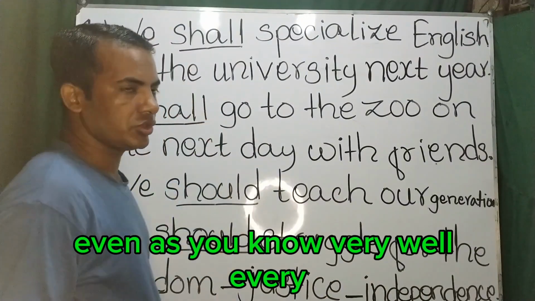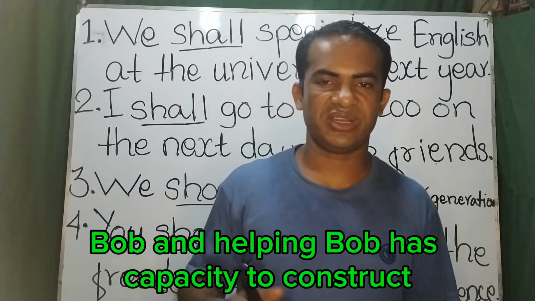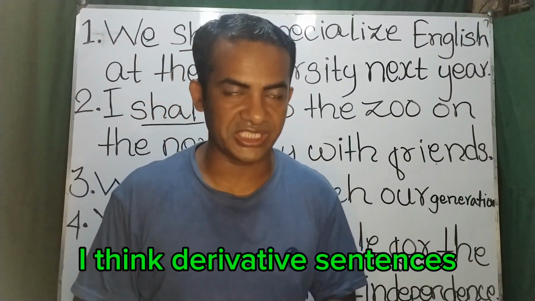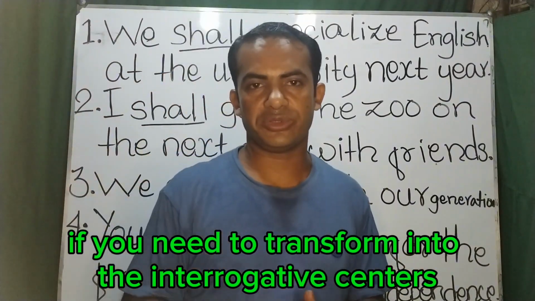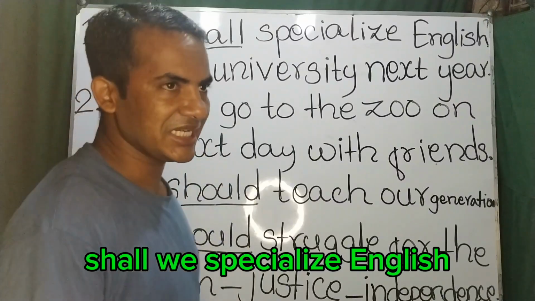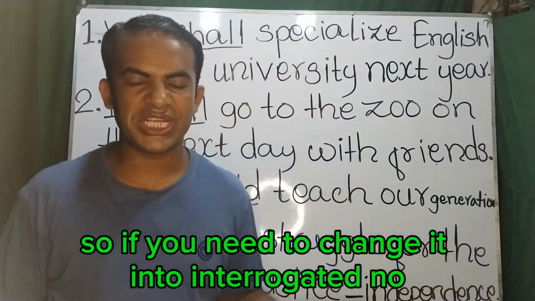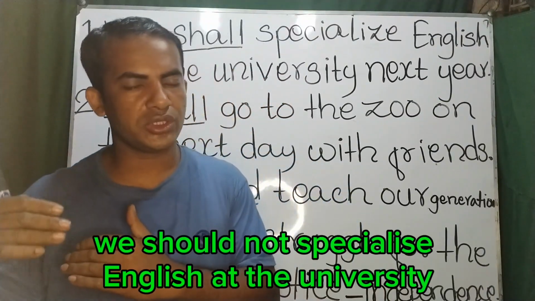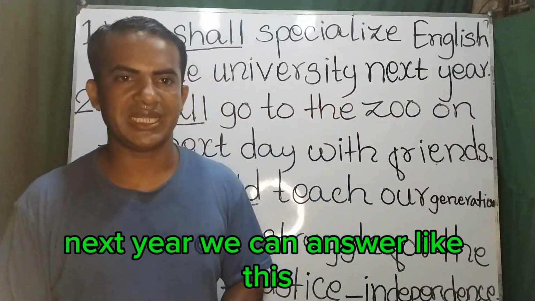As you know very well, every modal verb and helping verb has the capacity to construct interrogative sentences. If you need to transform it into an interrogative sentence, we can use: shall we specialize English at the university next year? This is interrogative. If you need to change it into negative, we shall not specialize English at the university next year. We can answer like this.